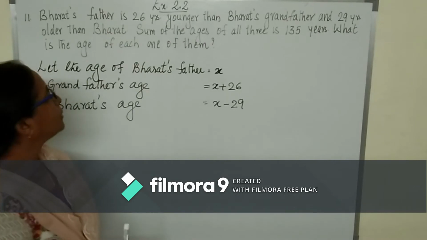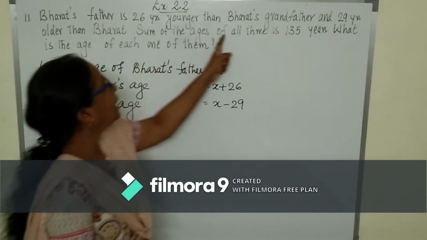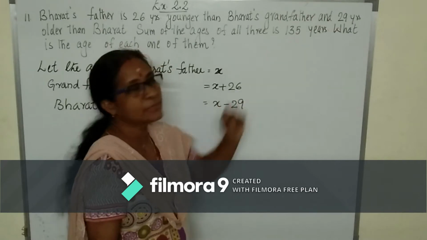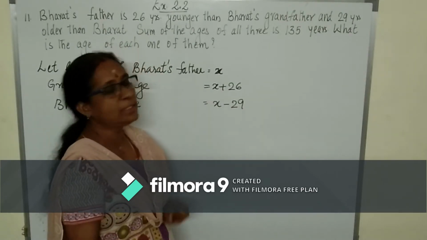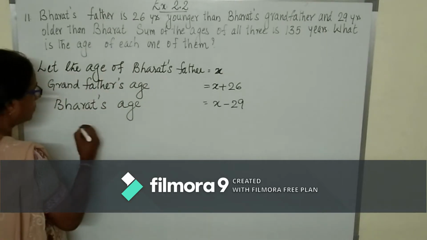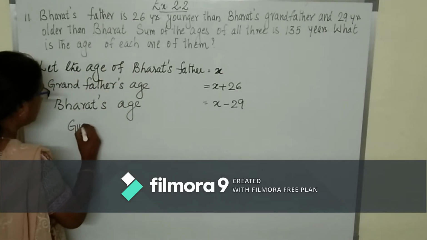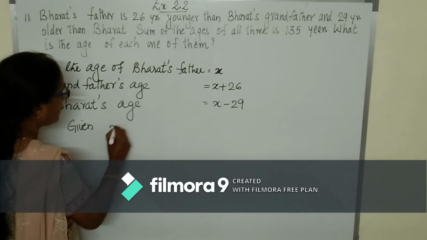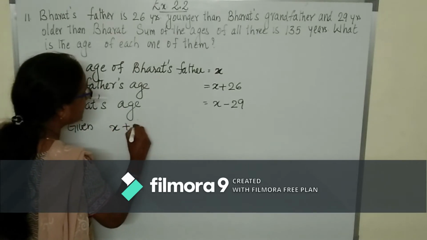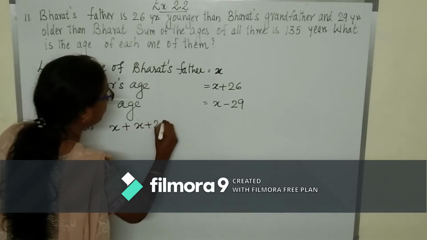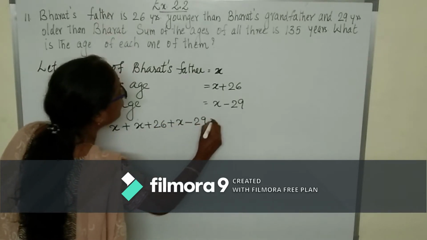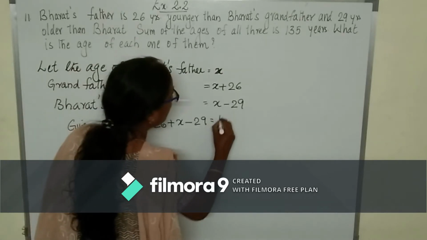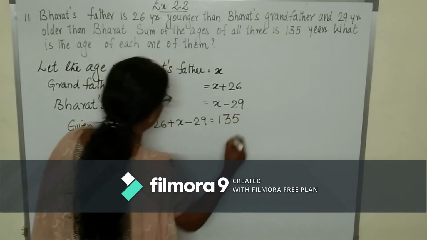Now, what is given in the question? The sum of the ages of all three is 135. Means if you add all these, you will get 135. So, X plus X plus 26 plus X minus 29 is equal to 135.